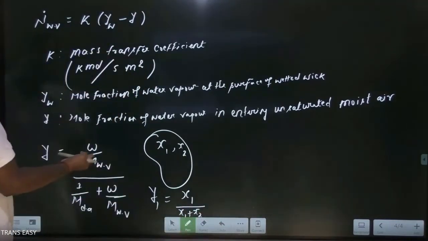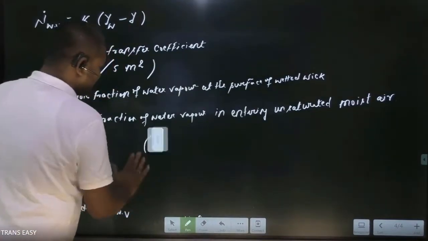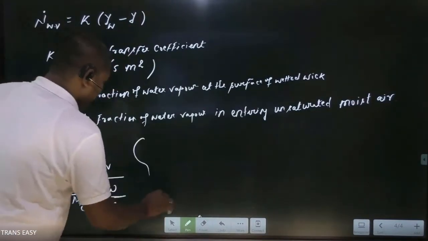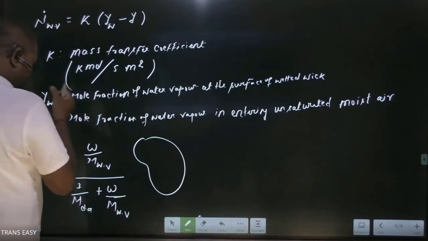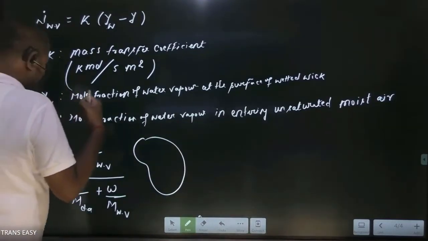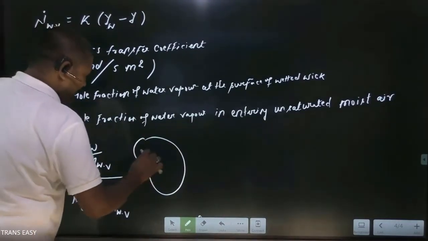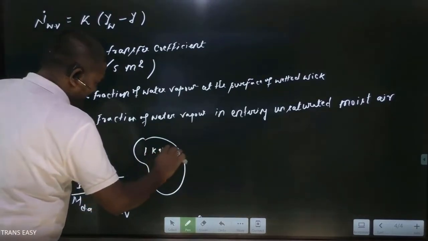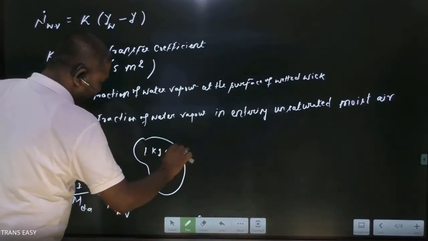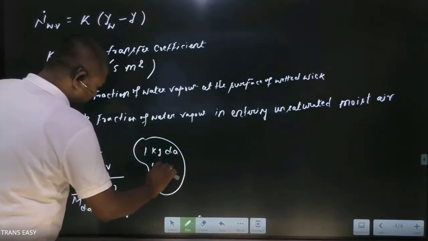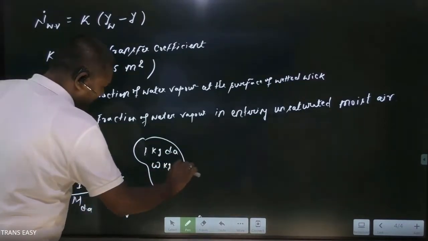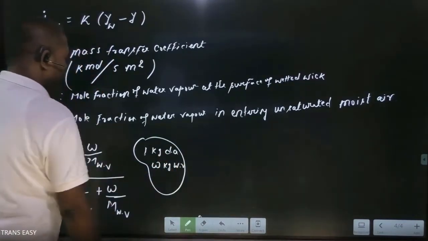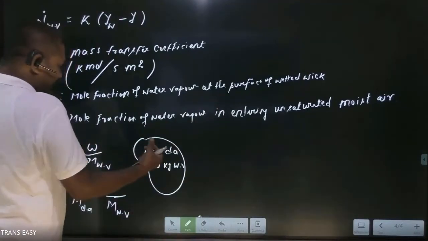So I am writing here also in the same way. Everything in psychrometry we define for 1 kg of dry air. 1 kg dry air contains omega kg water vapor. This is a mixture for 1 kg dry air.